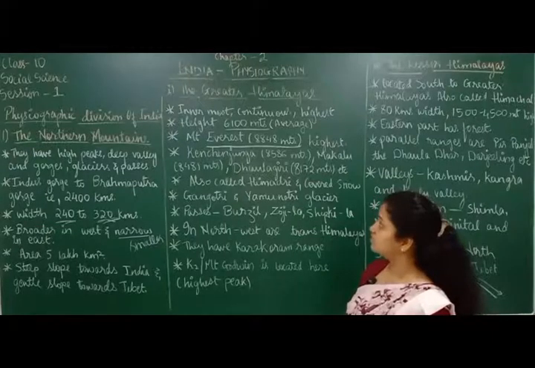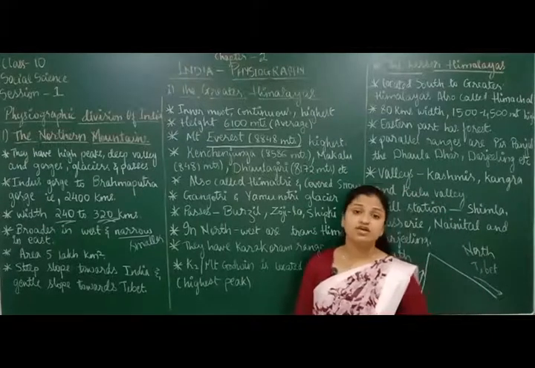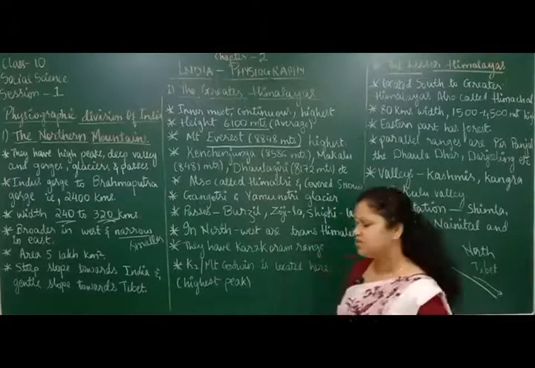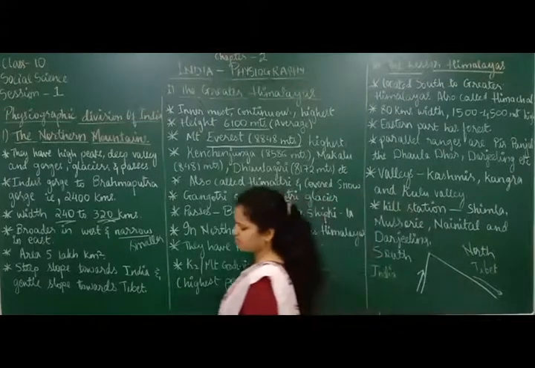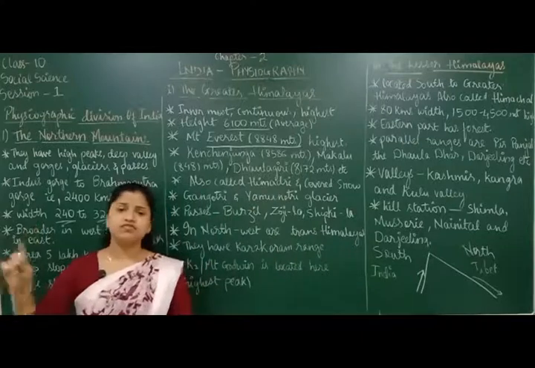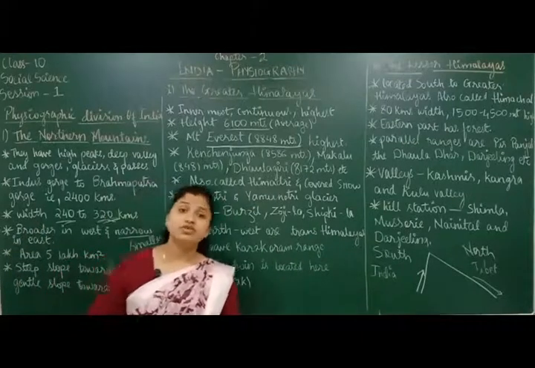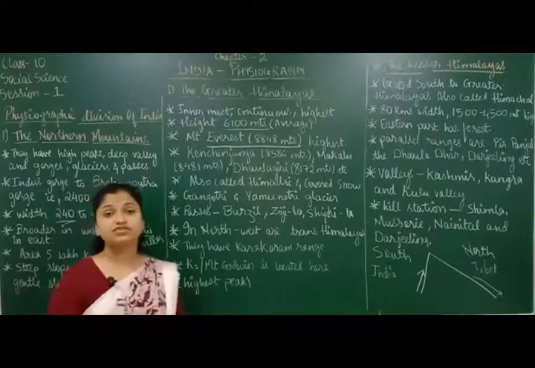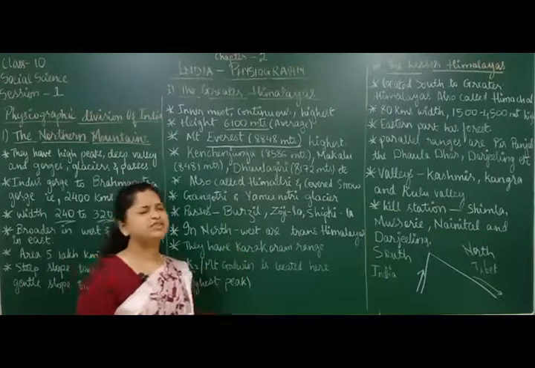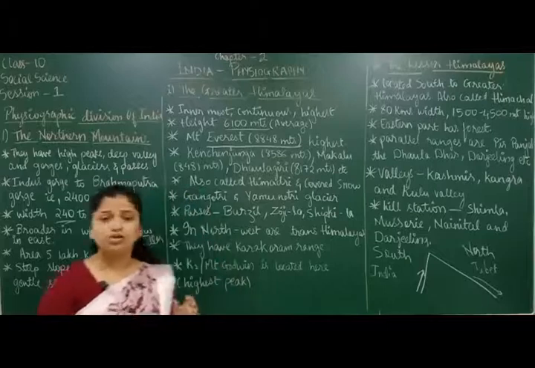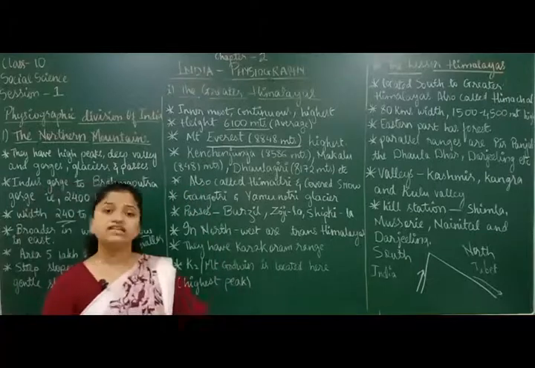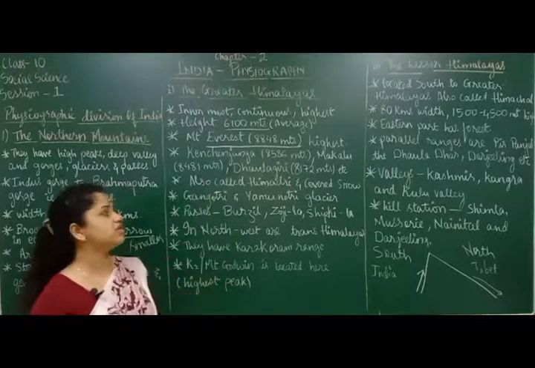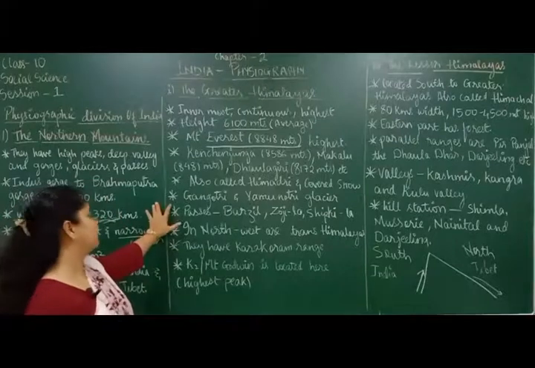8,848 meters is the height of Mount Everest, and it is very difficult to climb Mount Everest because the tip is made up of complete snow. All snow will be there in the tip. That's why it is very difficult to climb this mountain till the top. But there are so many people in the world who have climbed Mount Everest till the highest peak, the topmost position.